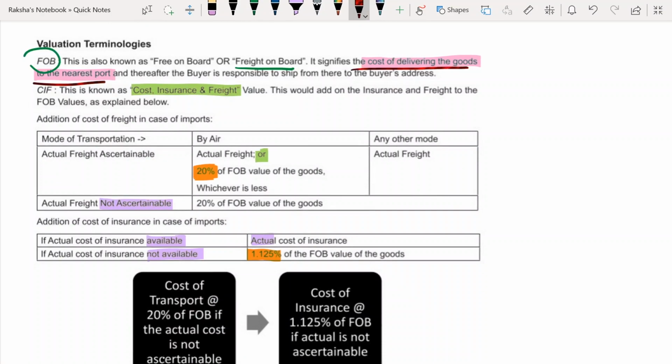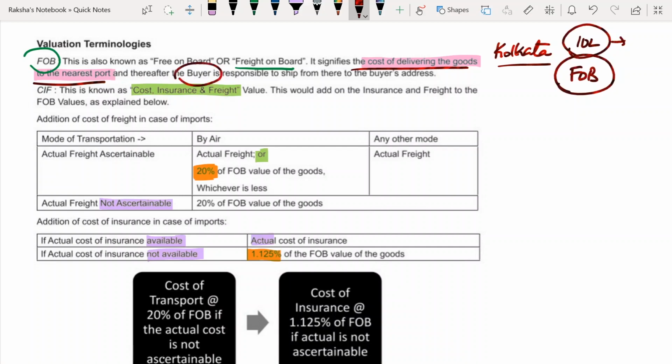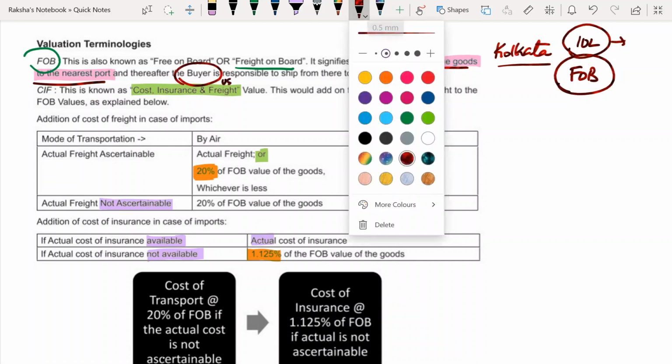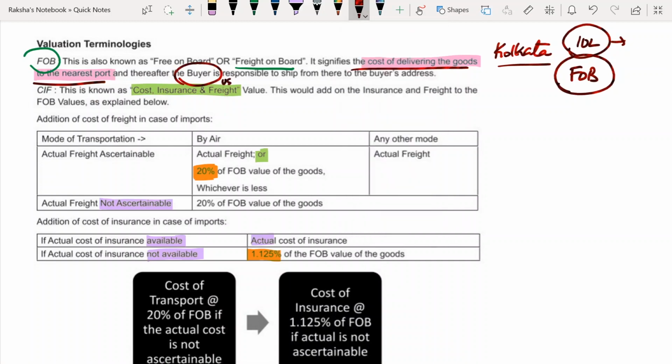What is our nearest port here? For us, it is Kolkata port. What are you going to pay? Everything, including the goods and whatever payments you have made until Kolkata port. That will be taken as freight on board. And thereafter the buyer is responsible. Who is the buyer? Some trader from US. He is responsible to ship from there to the buyer's address.